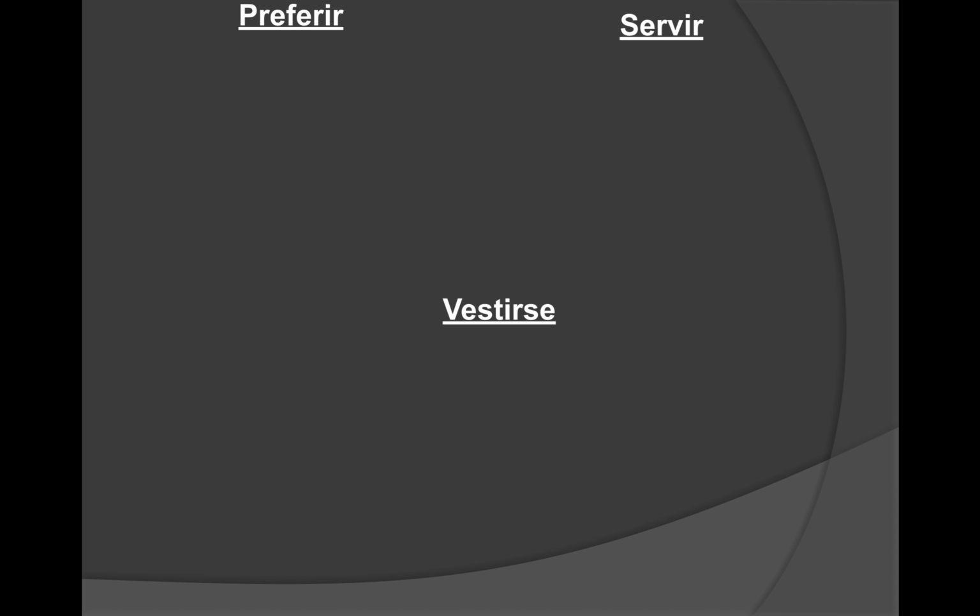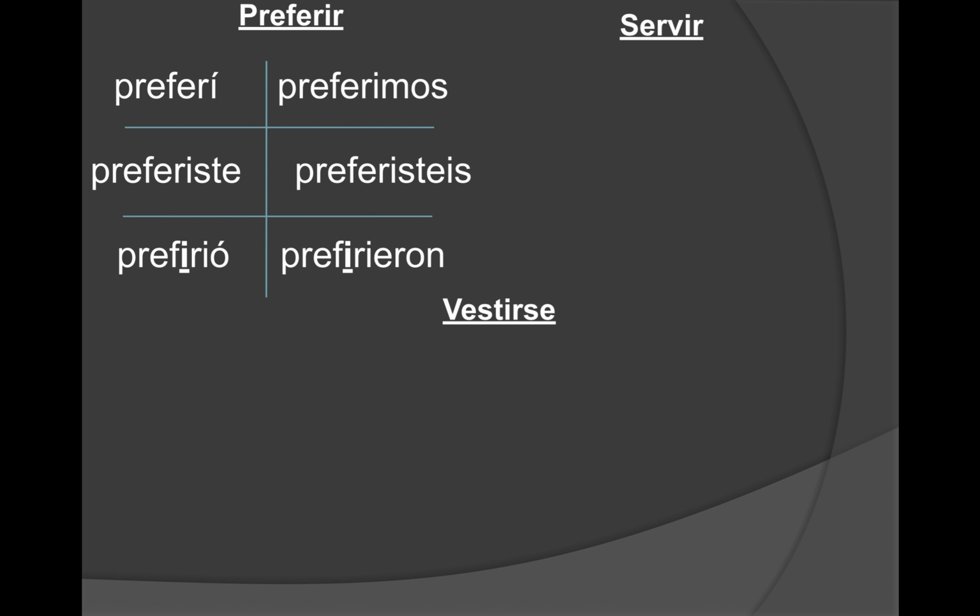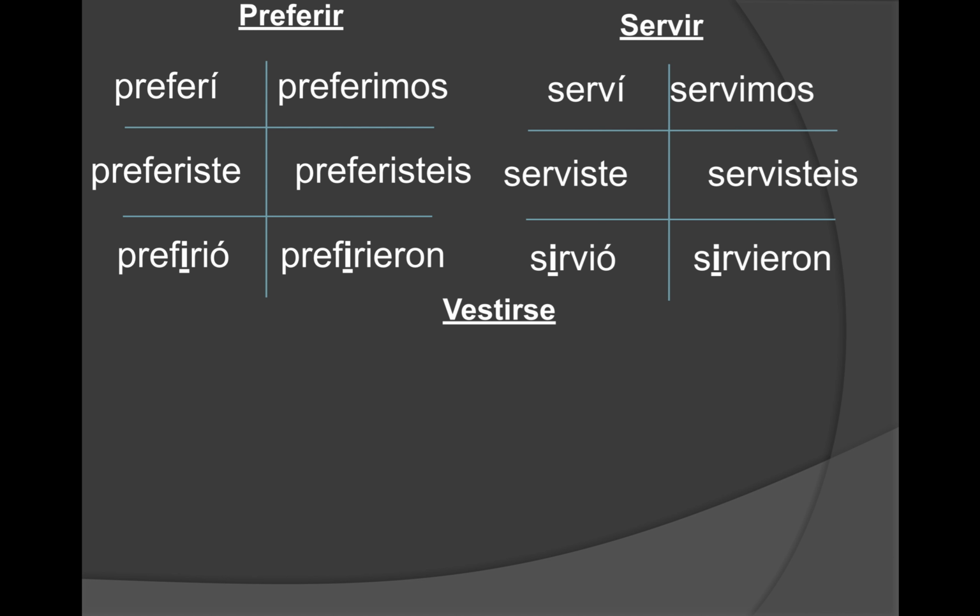Some practice of this. Preferir is going to look like this, where up top it looks normal. Preferí, preferiste, preferimos, and preferisteis. However, at the bottom, prefirió, prefirieron. Servir is regular up top as well. Serví, serviste, servimos, servisteis. But at the bottom, sirvió, sirvieron.